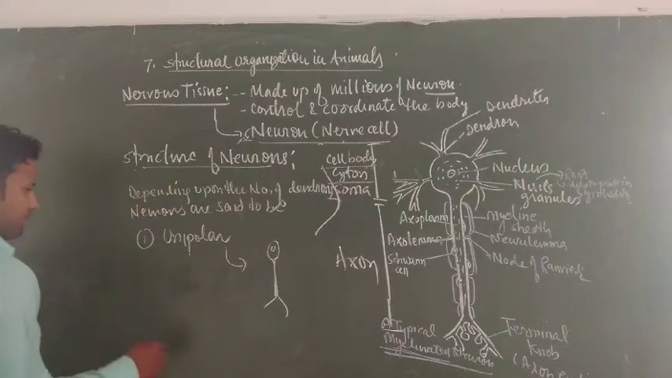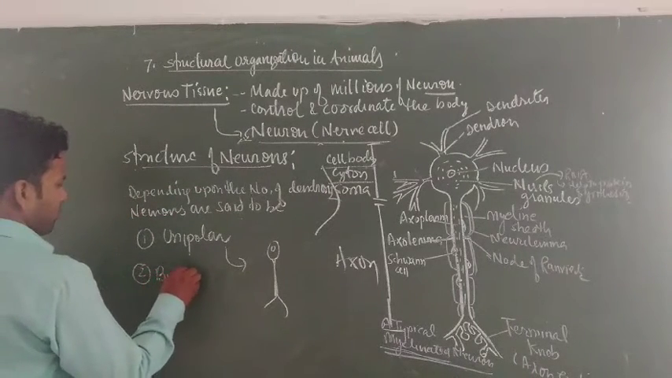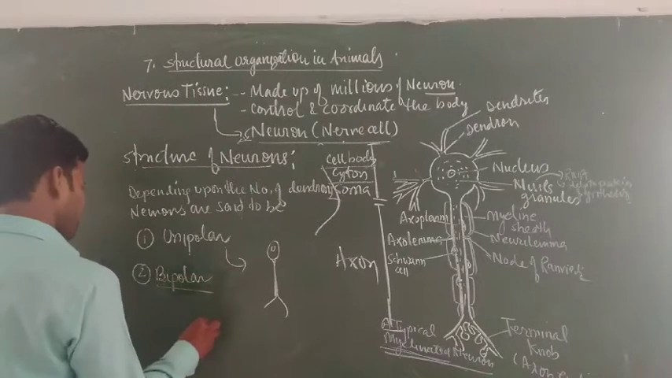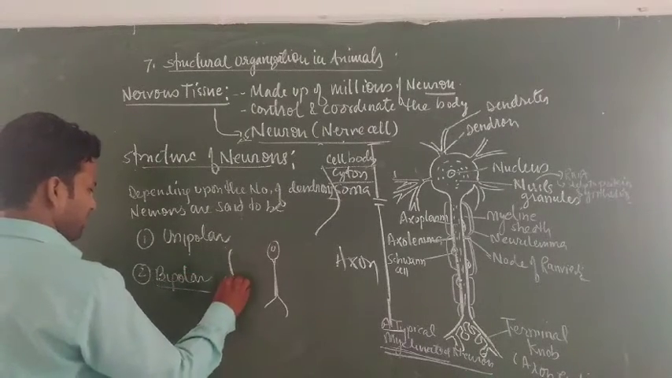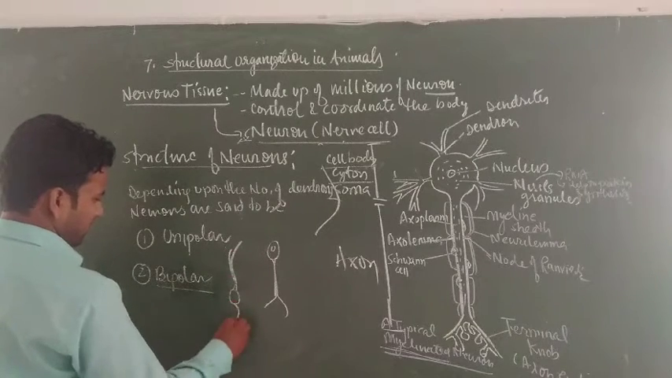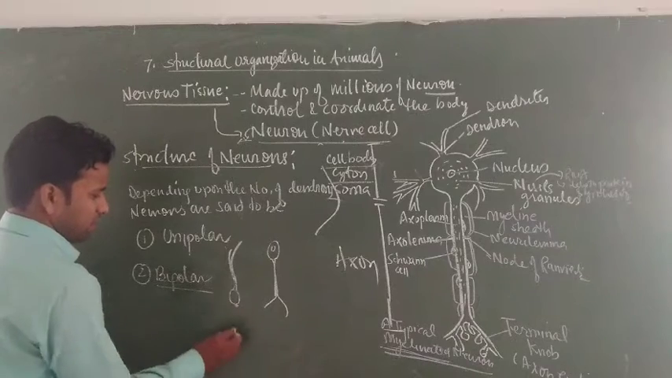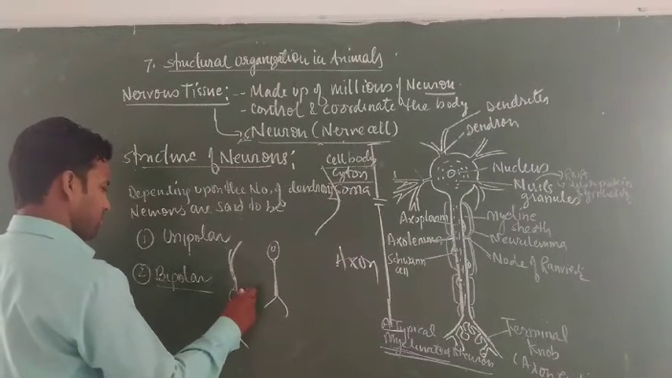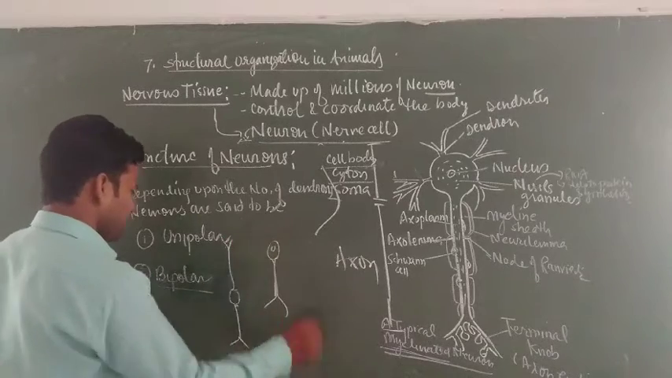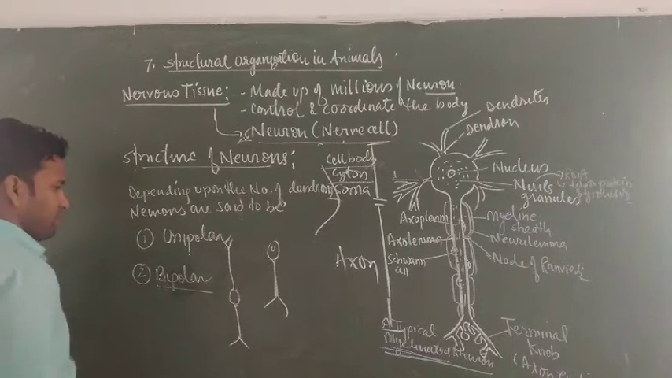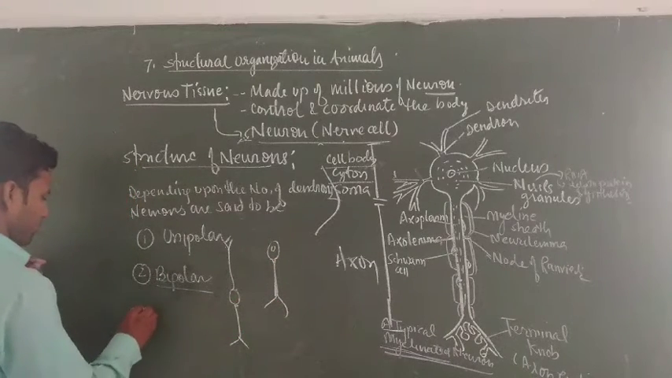Second, bipolar neurons are those where, suppose this is a cell body, one dendron arises from one position and another arises from another position. This type of neuron is called a bipolar neuron. Now the third one is the pseudopolar neuron.